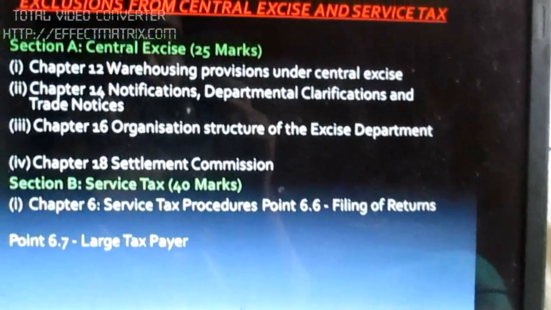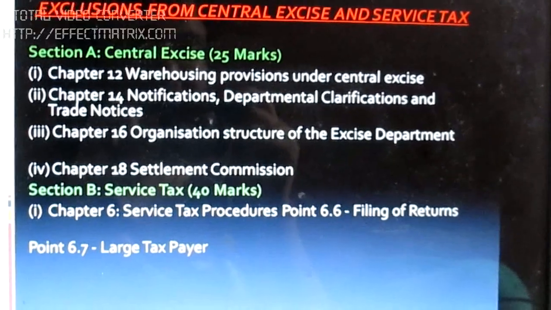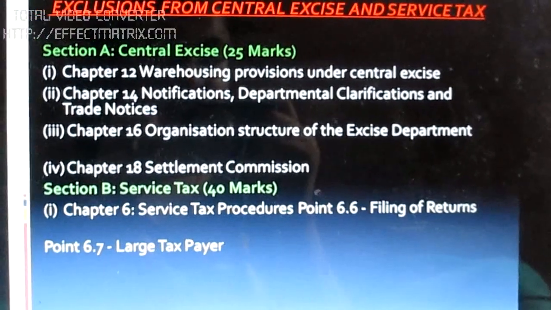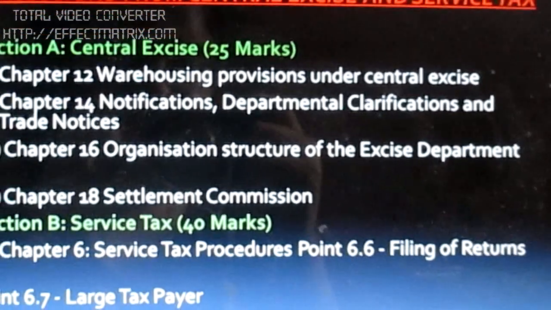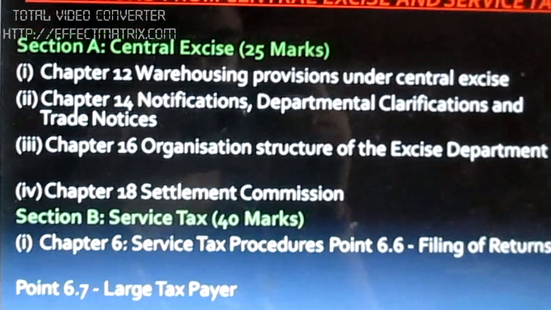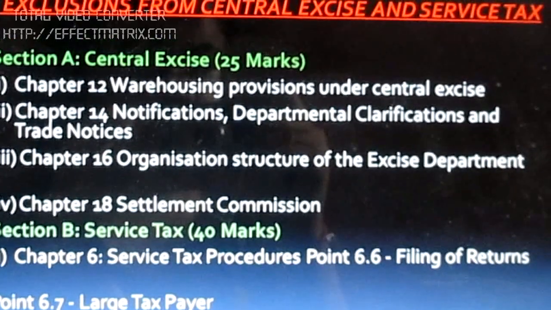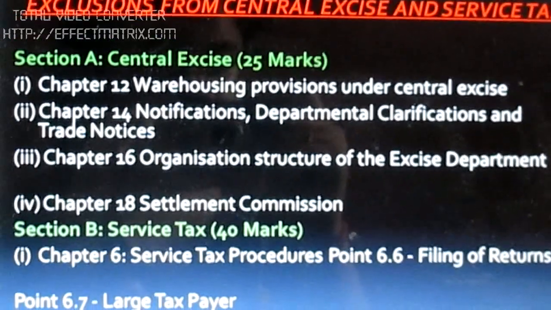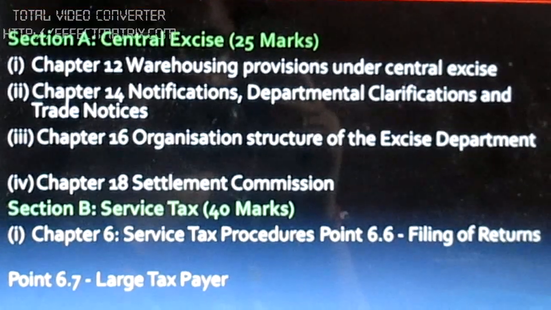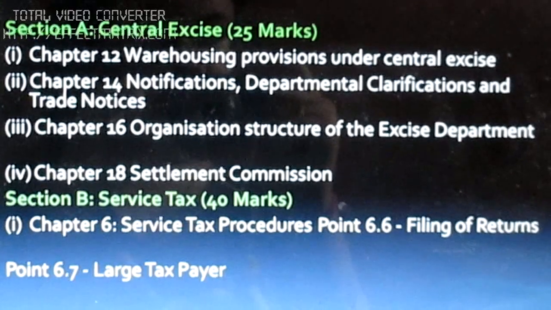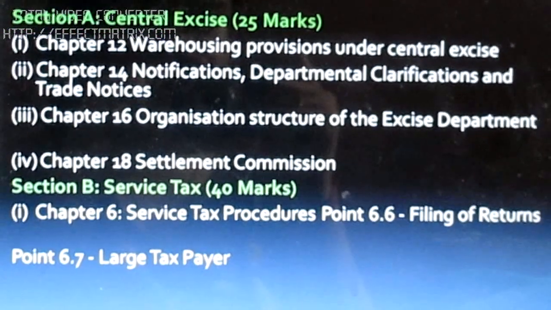These are the exclusions from Central Excise and Service Tax. As we can see, the first heading is Section A, Central Excise, which was of 25 marks. The 4 chapters that are excluded are Chapter 12, Warehousing Provisions under Central Excise, Chapter 14, Notifications, Departmental Clarifications and Trade Notices, Chapter 16, Organization Structure of the Excise Department, and Chapter 18, Settlement Commission.